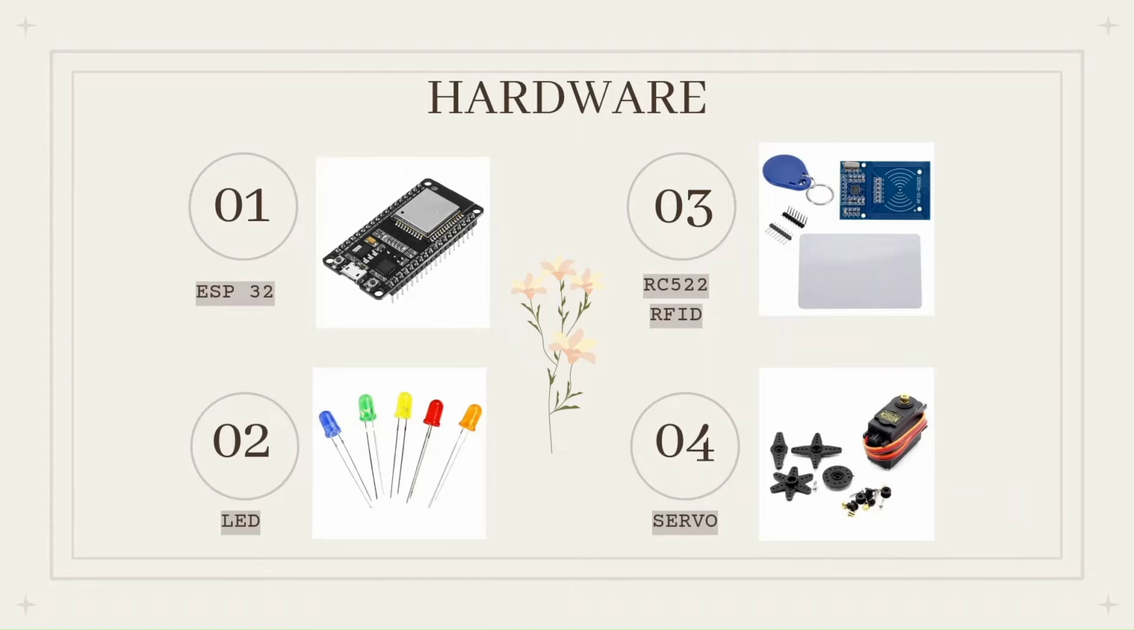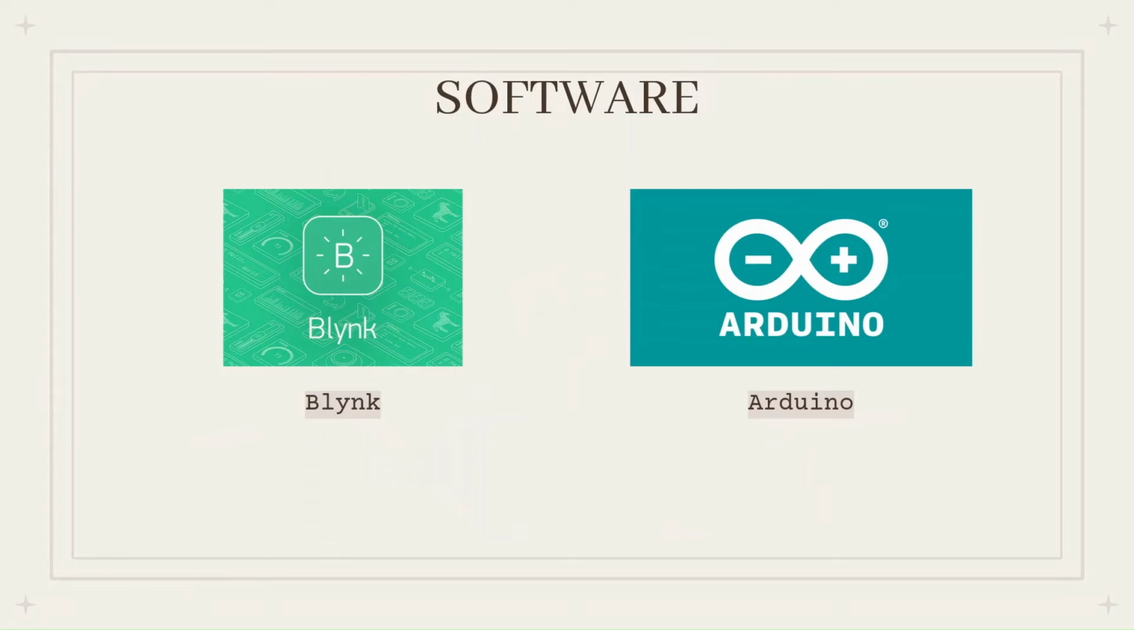This is the hardware that is used for my project. First is ESP32. Second is LED. Then is RC522 RFID. And lastly is servo. Next, the software that has been used in this project are Blynk and Arduino.